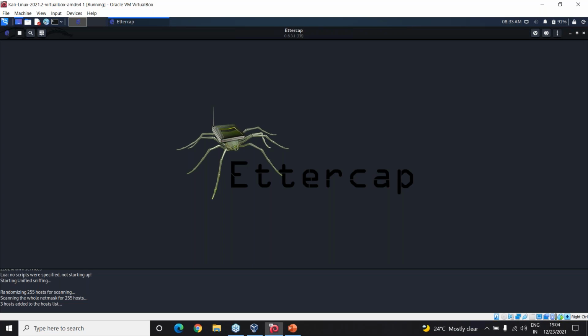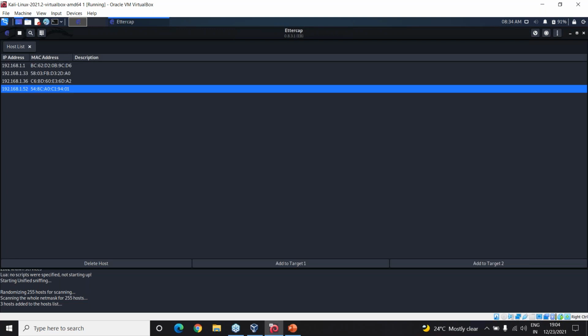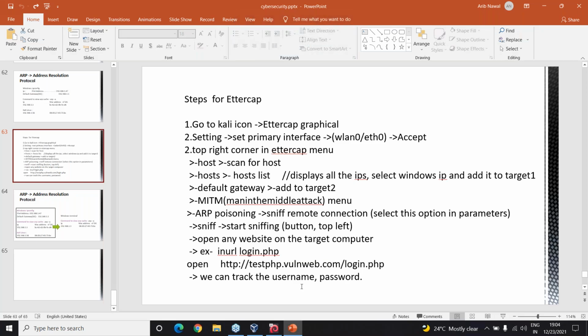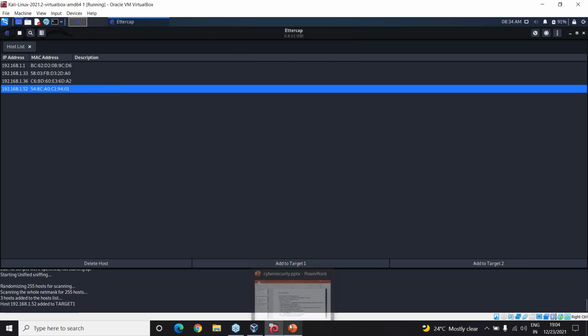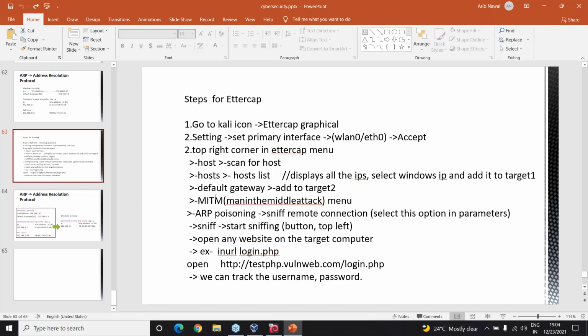Okay. So the host list is now all of these things. We know that this is the one for our Windows, right? So once I do this, I've got all the values. I will just add this to target. Right, and then I will go to the MITM menu, where you can select ARP poisoning and then click